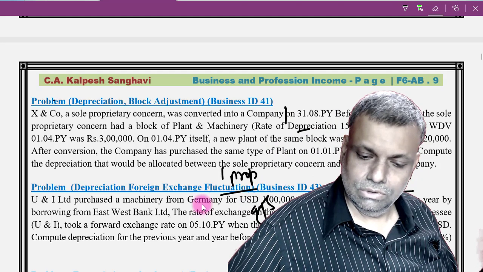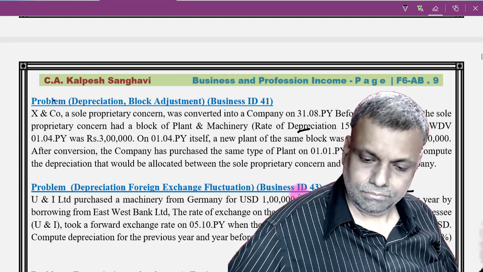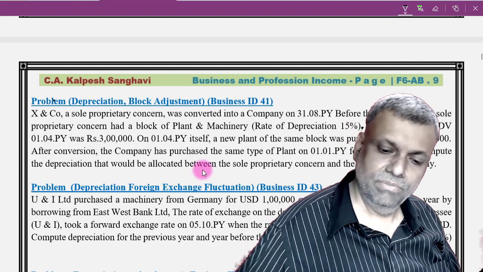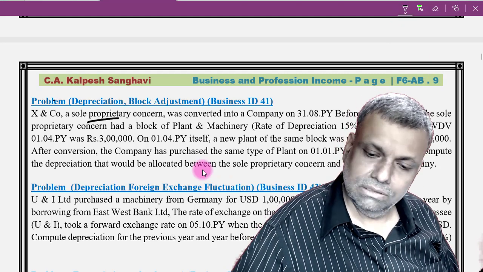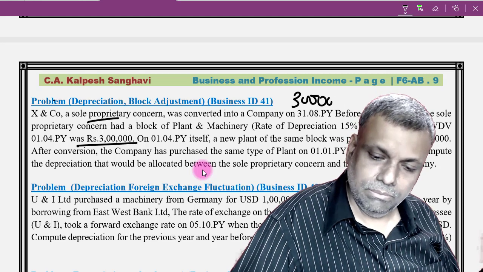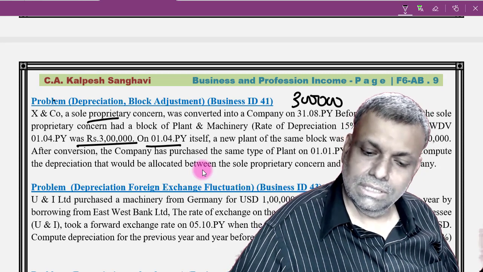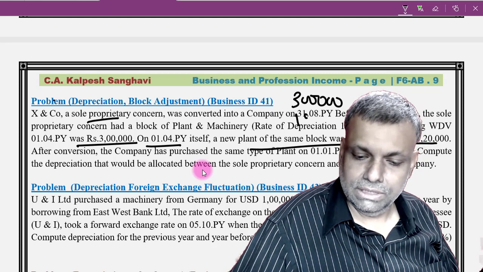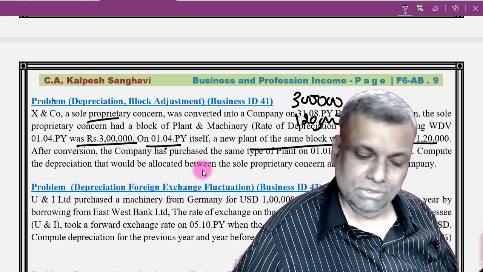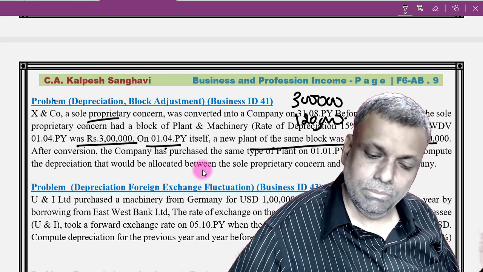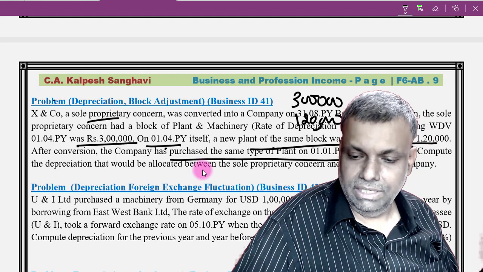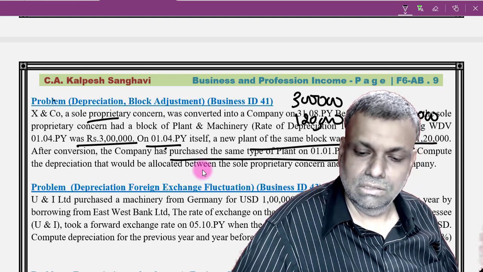Now let's do the working. Very short and sweet, but simple working. Now proprietary concern has got opening WDV of 3 lakhs. This is a proprietary concern. On 1/4 itself, a new plant of the same block was purchased. On 1/4 the date is given, that means full rate and all that. After the conversion, the company has purchased the same type of plant and machinery for 1,60,000. So the company is purchasing for 1,60,000.